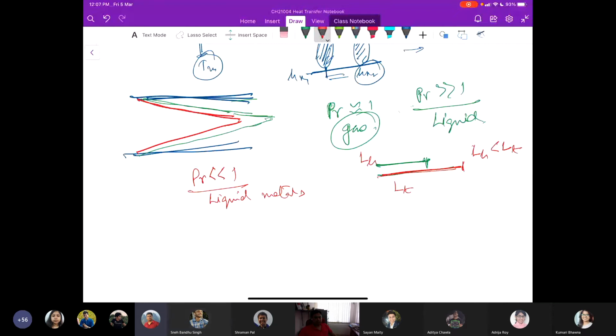No, sir. Okay. Now, this hydrodynamic entry length, how do we measure that? How much length do we have to spare in order for the flow to be called fully developed flow?